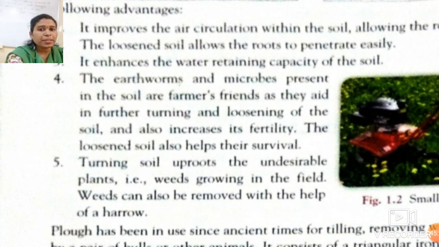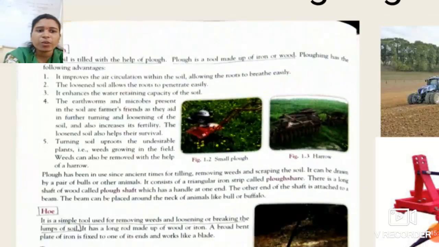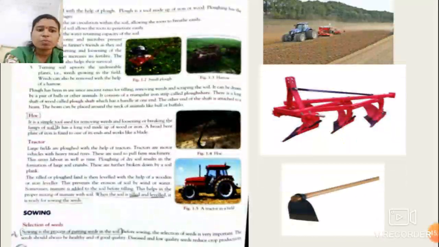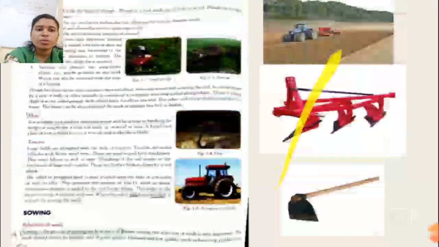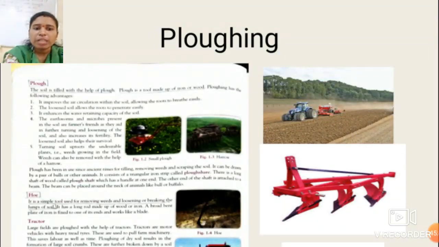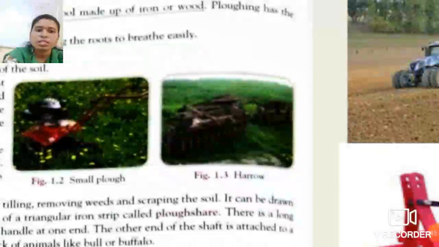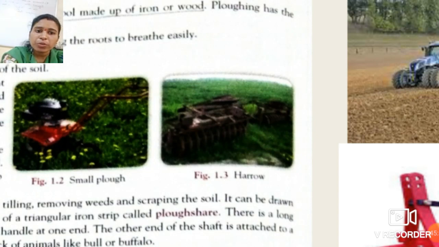Students, again I repeat, what are weeds? Weeds are the undesirable plants which grow with your main plants. So we have to uproot them, and weeds can be removed with the help of a harrow. See what a harrow is, see these figures. This is ploughing, this is a hoe. With the help of the harrow, see this figure, you have to remove this unwanted crop. Okay, students?